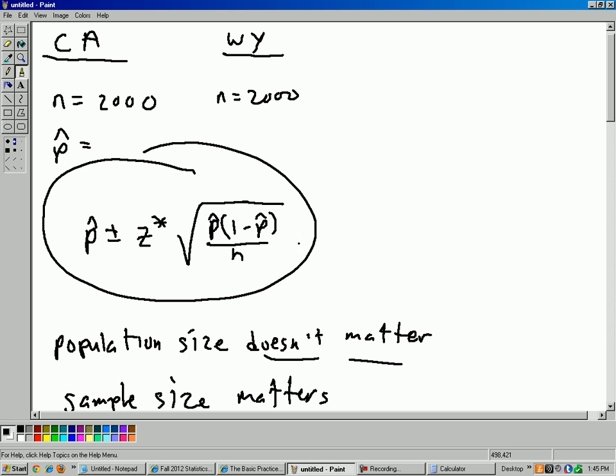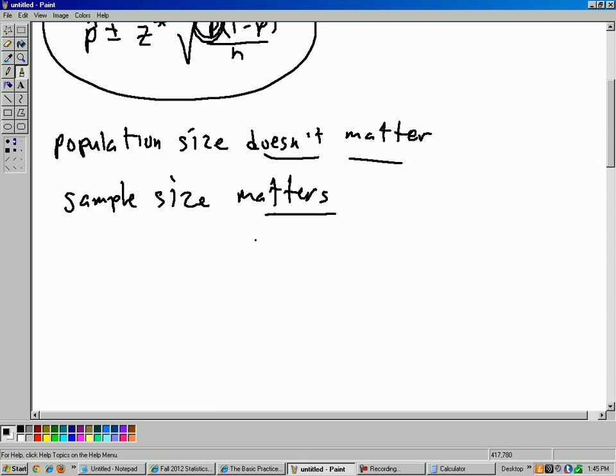Now, they might be a little bit different because you might have a different p hat. P hat in California maybe is 0.20, maybe in Wyoming, p hat might be maybe 0.25 or something. So you'll have slightly different margins based on different p hats, but it won't be all that much different probably. So the margins of error will be similar.